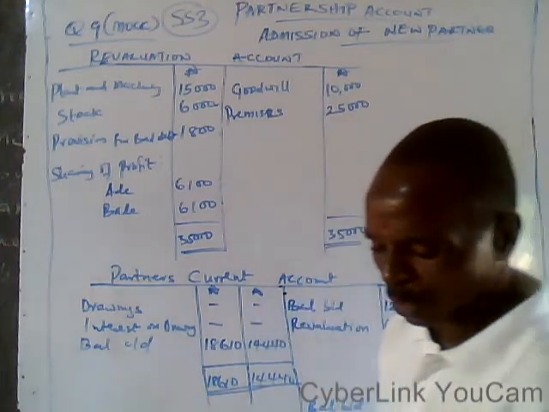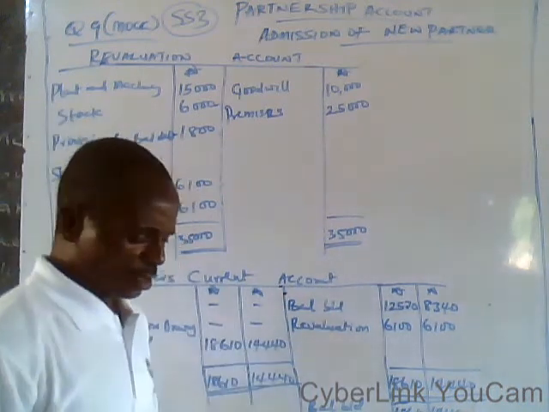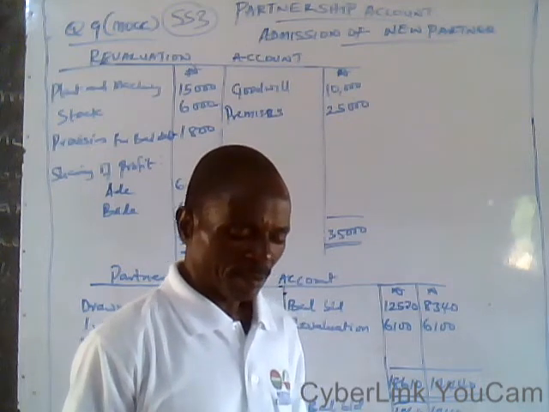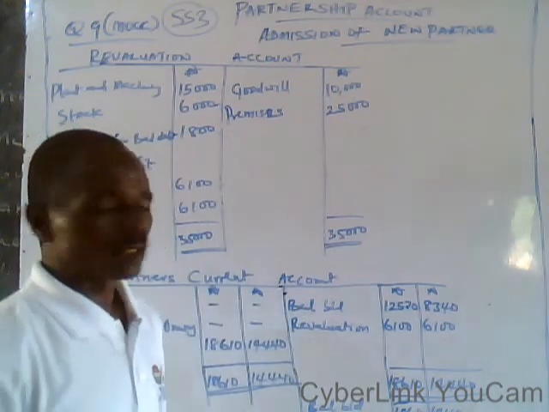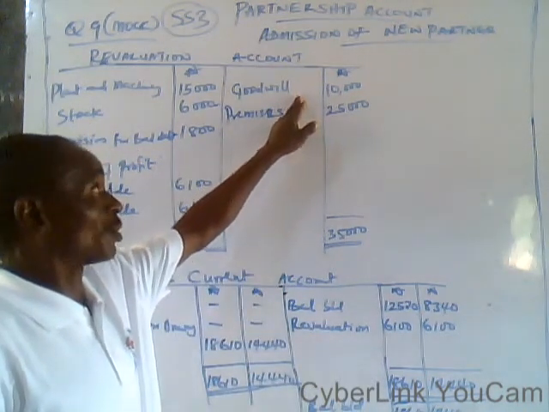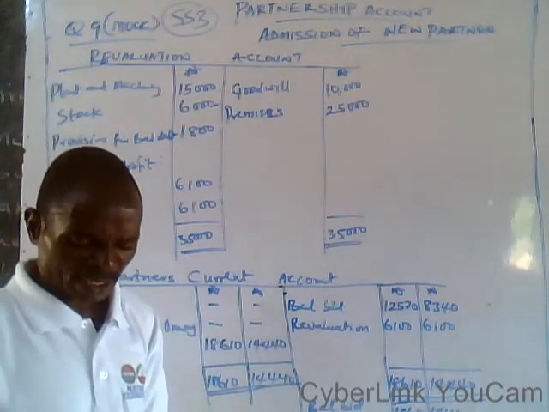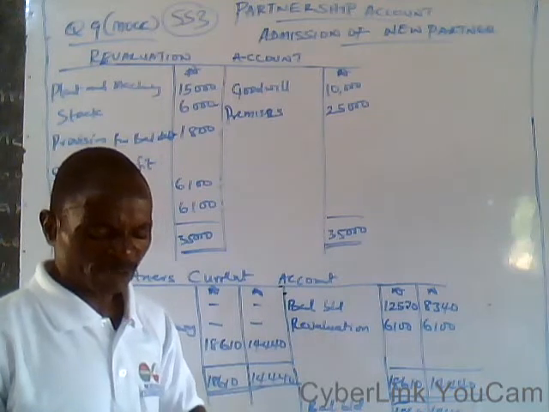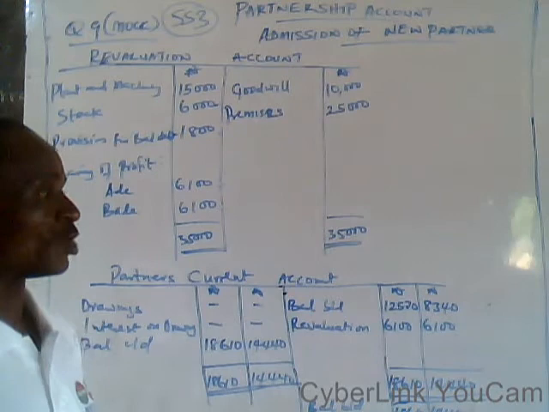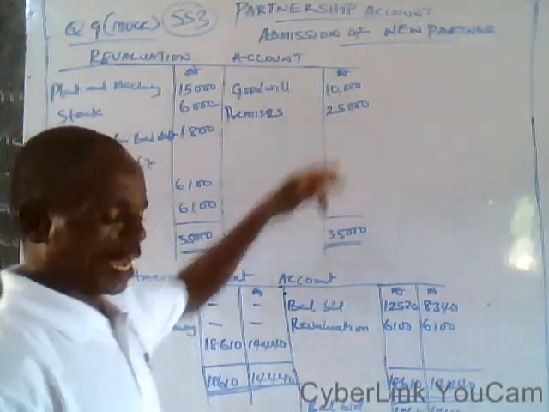Let's follow the question. We have the goodwill. Check the goodwill: in the major body of the whole balance sheet, the goodwill is not given. Therefore, the goodwill will be the first item on your revaluation account. Let's consider the items one by one. Take the assets. Premises: the old value is 75,000 and the new value is 100,000. 100,000 minus 75,000 gives us 25,000. That's an increase.